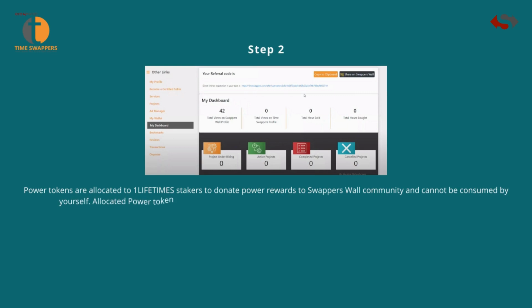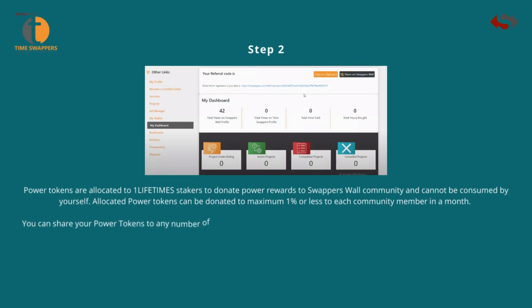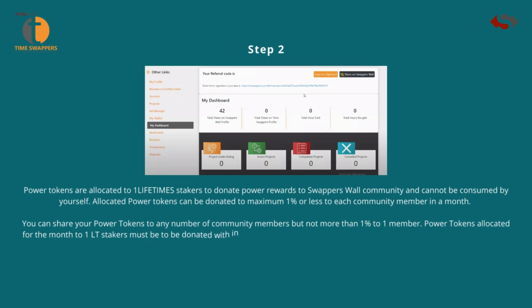Power tokens are allocated to one lifetime's stakers to donate power rewards to the Swappers Wall community and cannot be consumed by yourself. Allocated power tokens can be donated to a maximum of 1% or less to each community member in a month. You can share your power tokens with any number of community members but not more than 1% to one member.